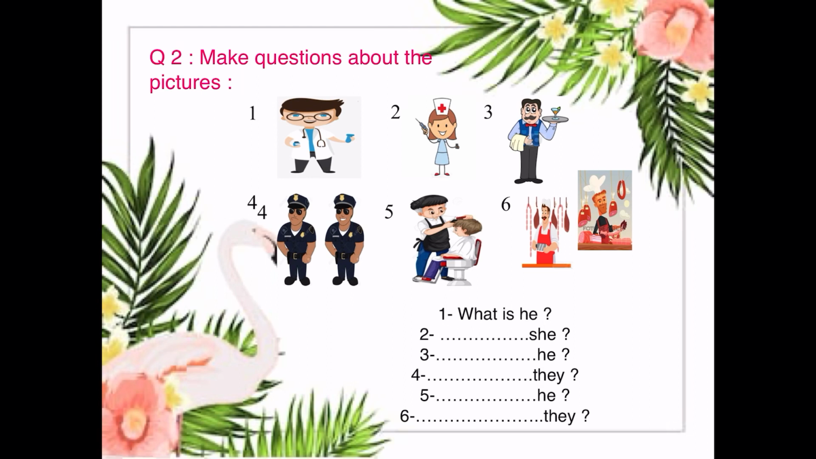In number 3, we have a waiter. So, what is he? Number 4, how many persons do we have? We have 2 persons. So, what are they? Number 5, what is he? Number 6, we have 2 persons. What are they?